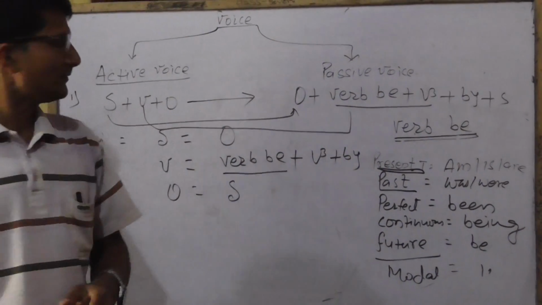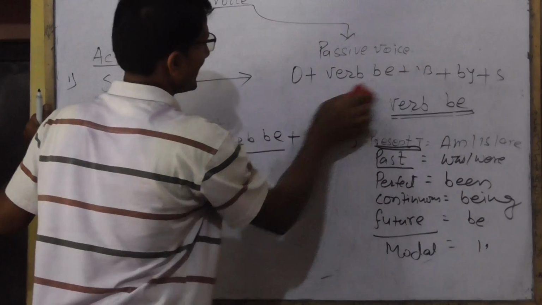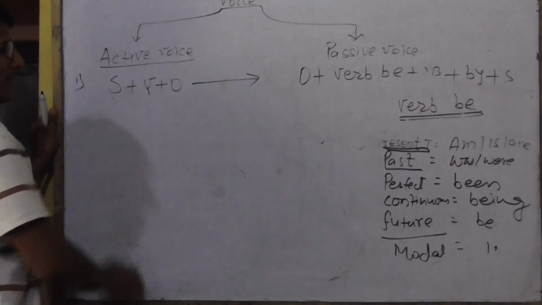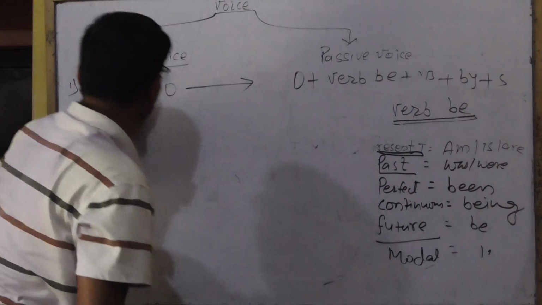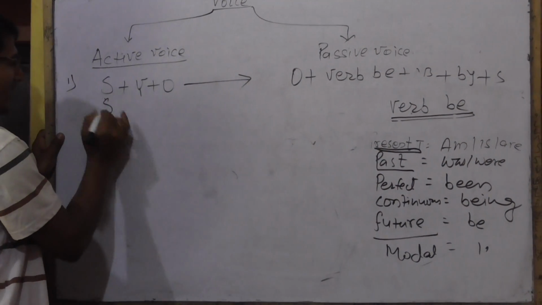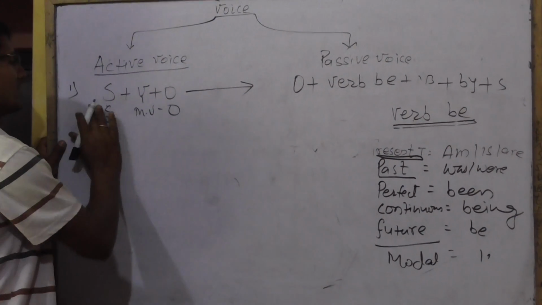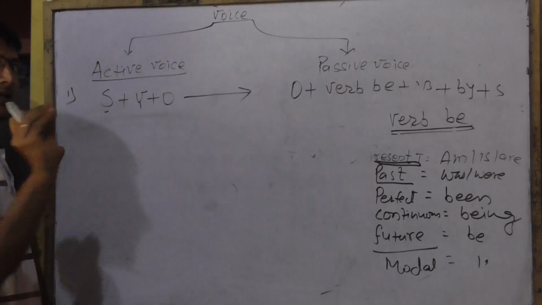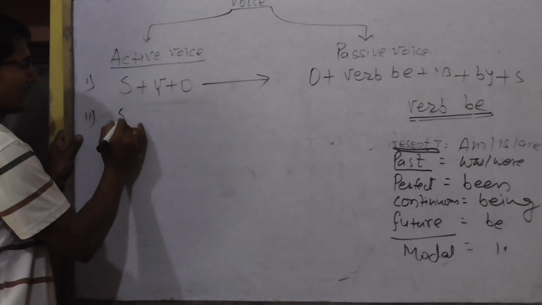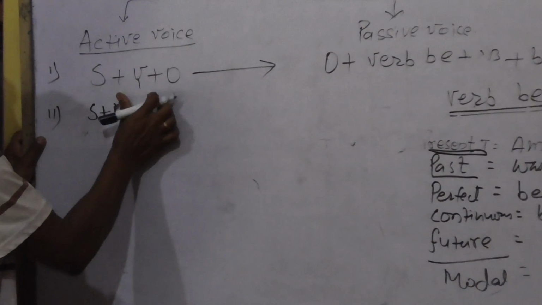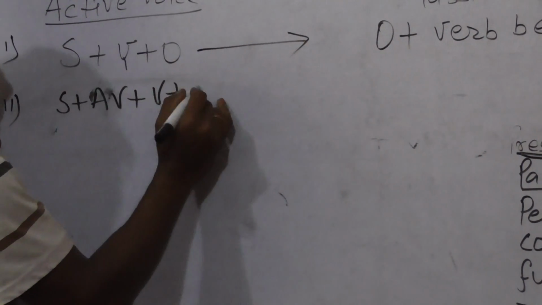Okay? Again, I am going to prove the second condition of active to passive. In this condition, here is subject, this is main verb, and this is object. But we have another condition, that is subject plus auxiliary verb plus verb plus object.